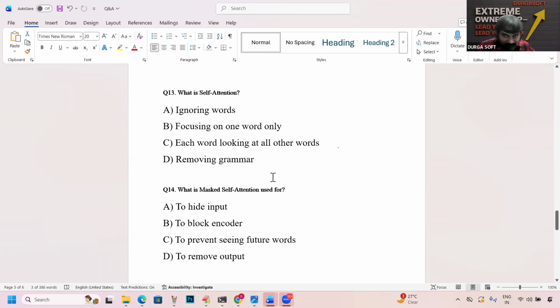What is the meaning of self-attention? For every word, it is going to compare the remaining words to identify connected words, to identify the relationship between the words. Which word is connected? For example: dog is a very believable animal.